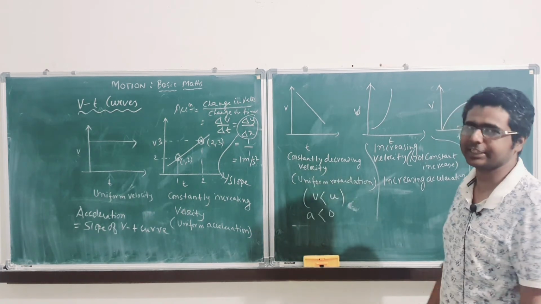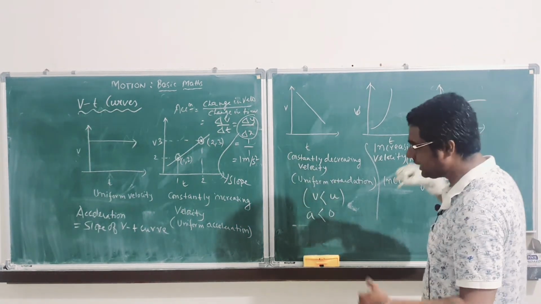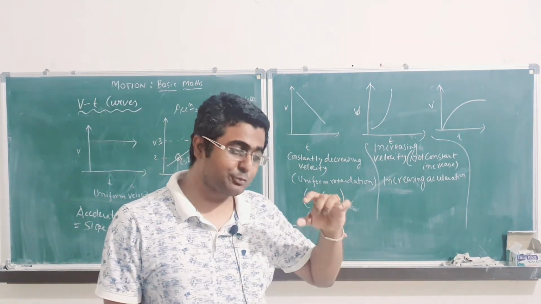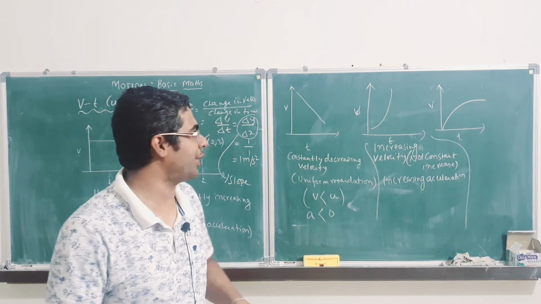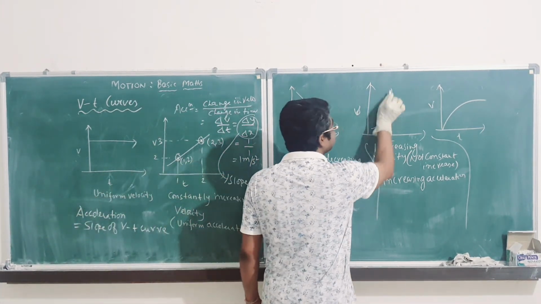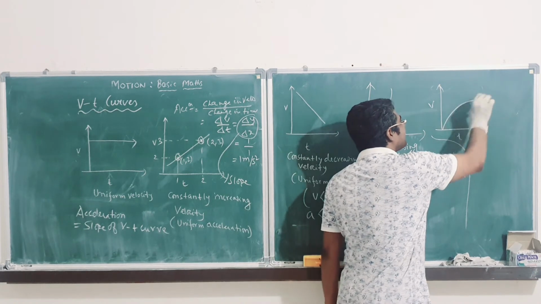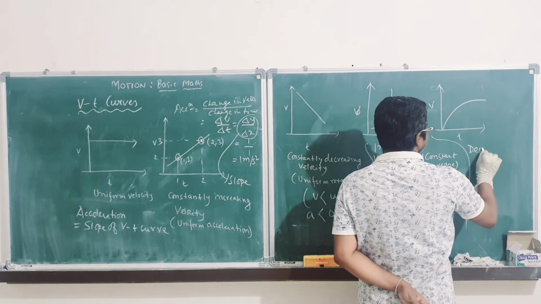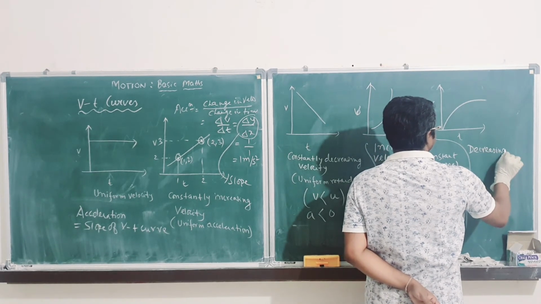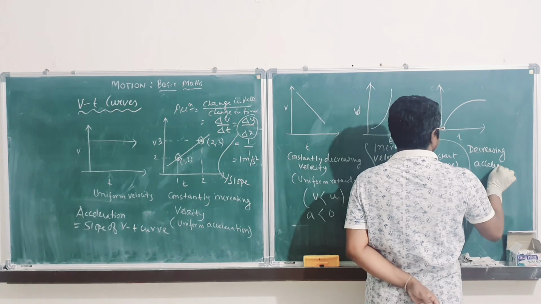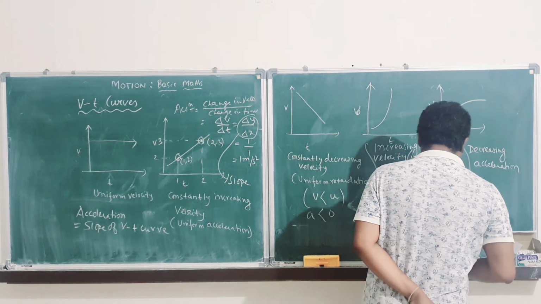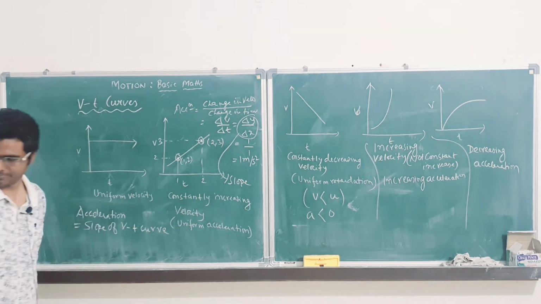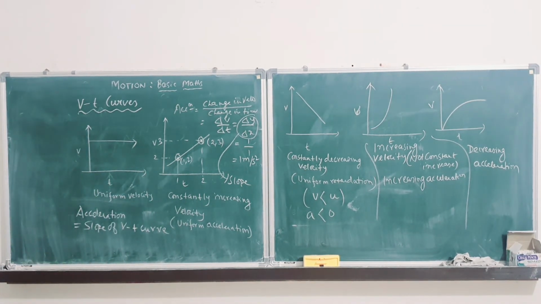In this one velocity is increasing, but the increase is decreasing. That means velocity is increasing, but the rate of increase is decreasing. Okay, in the previous one the rate of increase was increasing, but in this one the rate of increase is decreasing. So that means this is decreasing acceleration. Okay, decreasing acceleration. Clear? Okay.